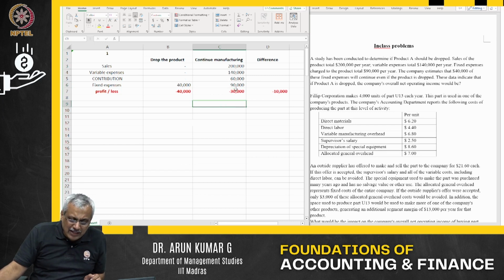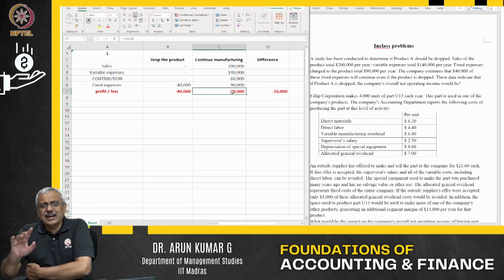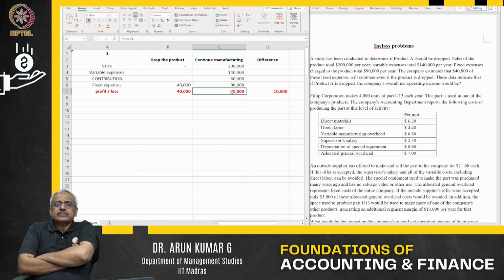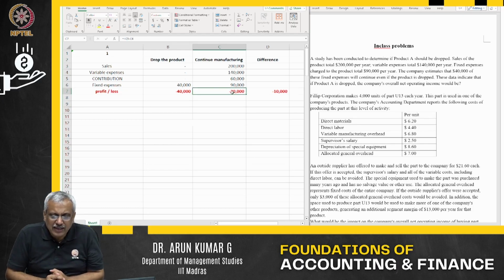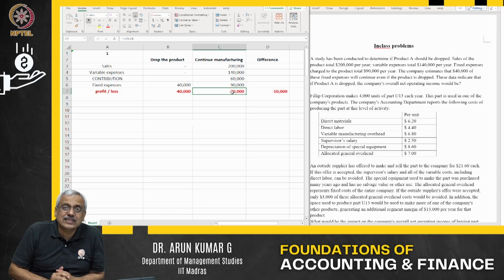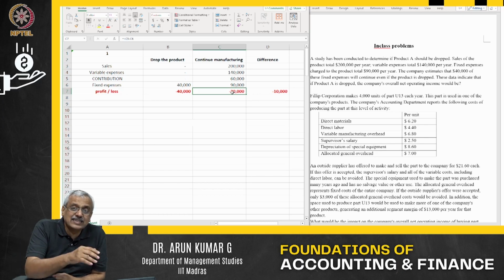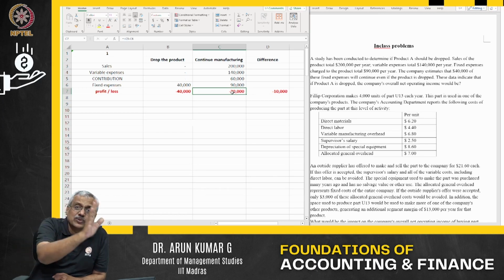By manufacturing the product, I incur a loss, I don't deny that. But my loss is reduced by about 10,000 rupees in this case, whereas my loss increases by 10,000 if I do not manufacture, because fixed cost is irrelevant. I am going to continue to incur about 40,000 rupees of fixed cost irrespective of whether I manufacture or I do not manufacture.